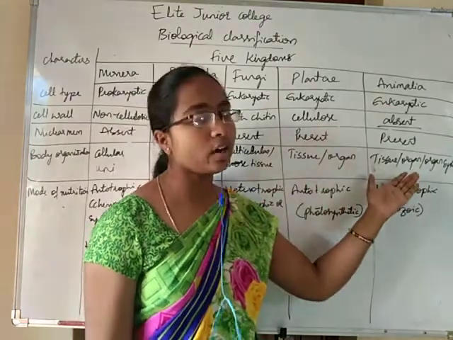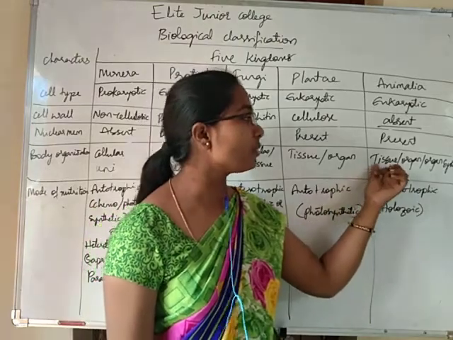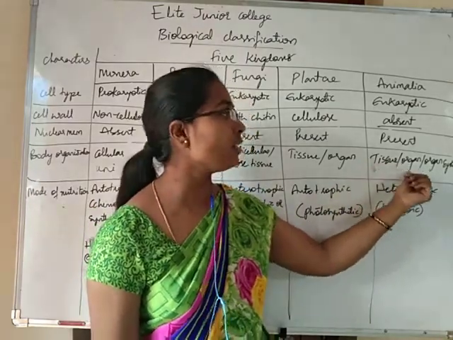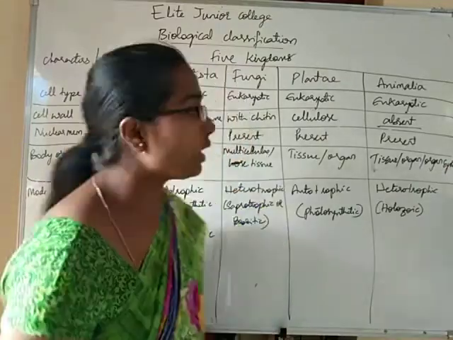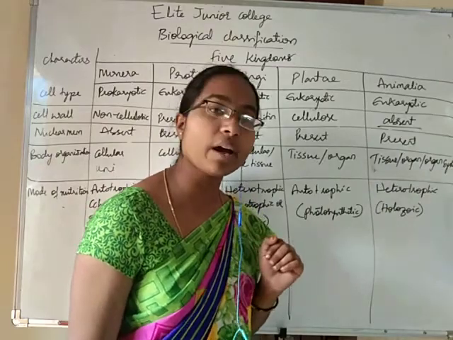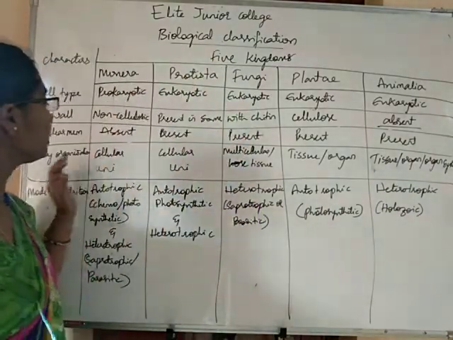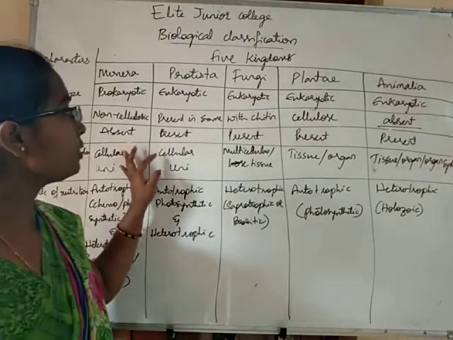Coming to Animalia, the Animalia kingdom is also multicellular. It includes the organisms in which tissues, organs and organ systems are formed. This kind of organization is found in Animalia. So students, this is regarding the body organization. Unicellular in Monera, Protista also unicellular.